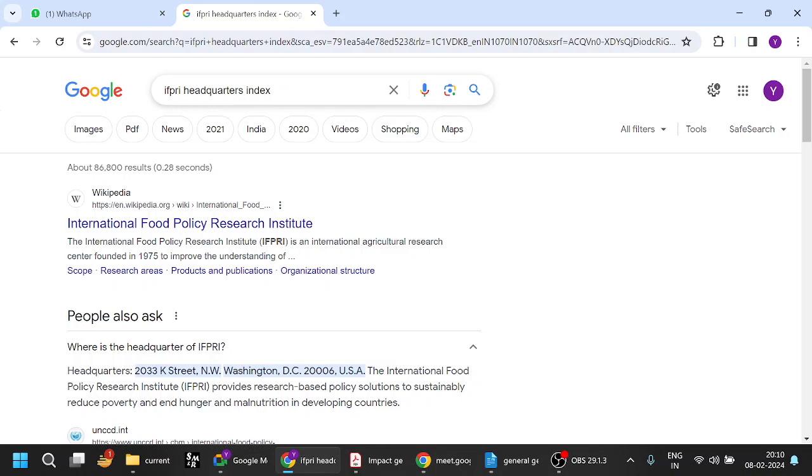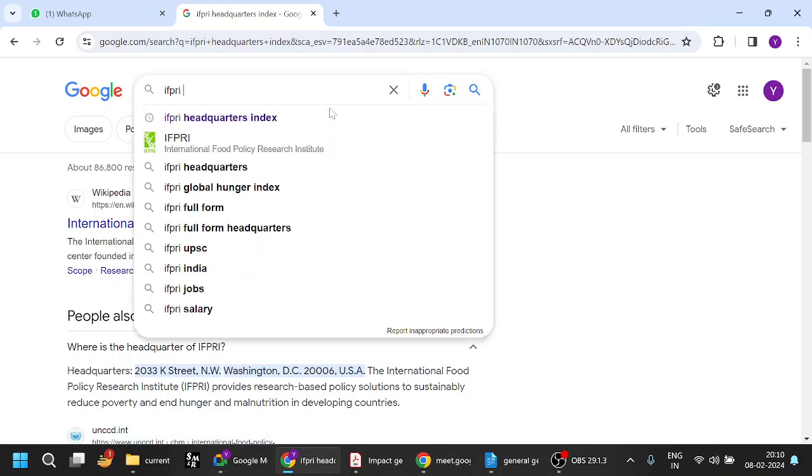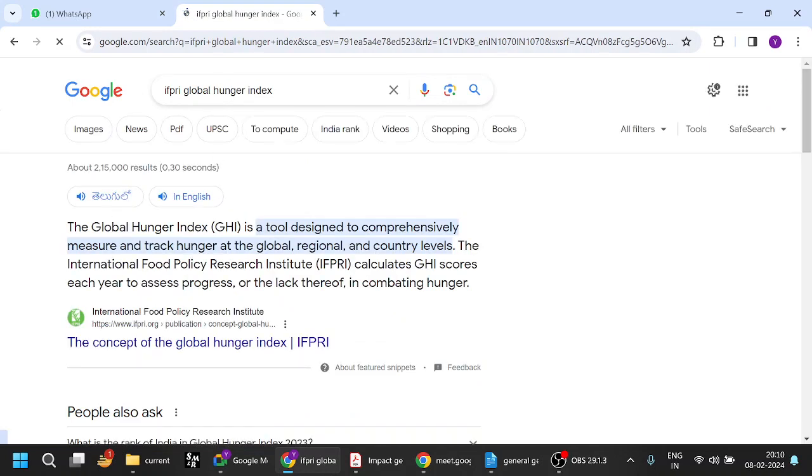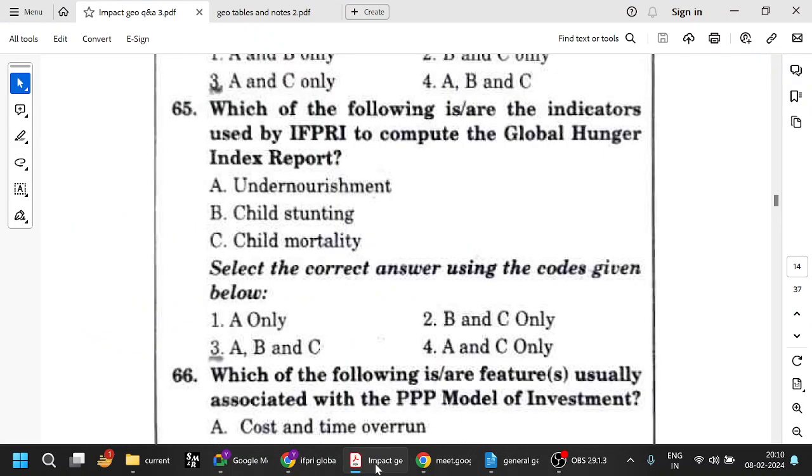Headquarters is Washington. Okay, IFPRI Global Hunger Index. Global Hunger Index is a tool designed to comprehensively measure and track hunger at the global, regional, and country level. Okay, the International Food Policy Research Institute calculates the GHI scores. So all these are important. Okay, who gives the Global Hunger Index. Let's see. We'll see the indexes at one time.